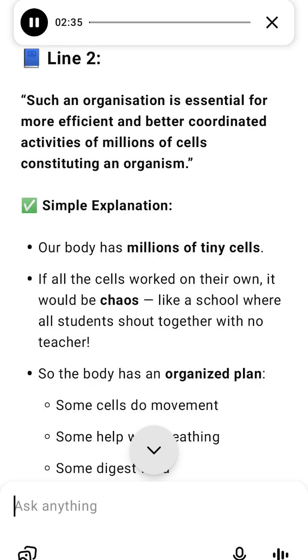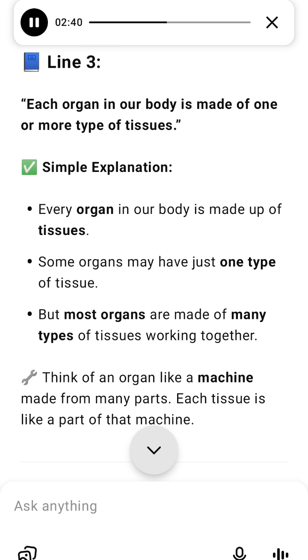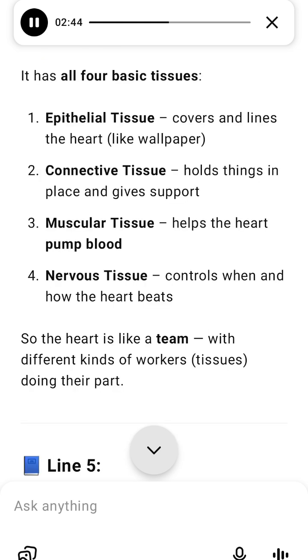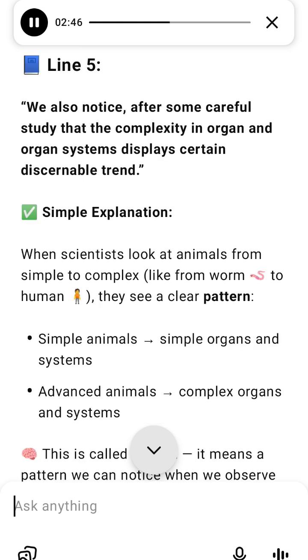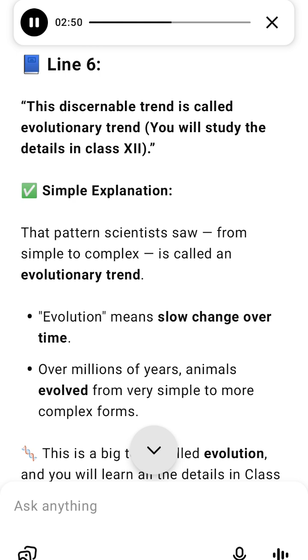4. Why is this organization important? The human or frog body has millions of cells. If all cells worked without order, there would be confusion and no control. But when cells form tissues, tissues form organs, and organs form systems, the body becomes organized, efficient, and well coordinated. This organization allows the body to do many jobs at the same time, save energy, and avoid confusion. It's like a company where workers equal cells, departments equal tissues, teams equal organs, and divisions equal organ systems. Everyone knows what to do.